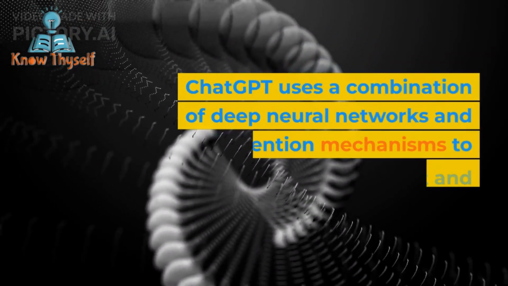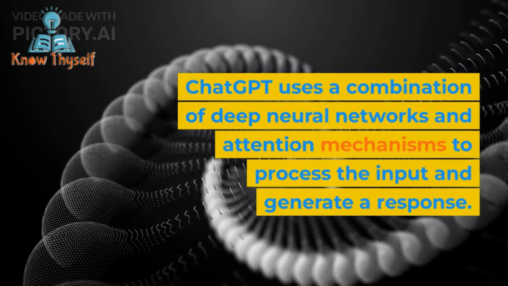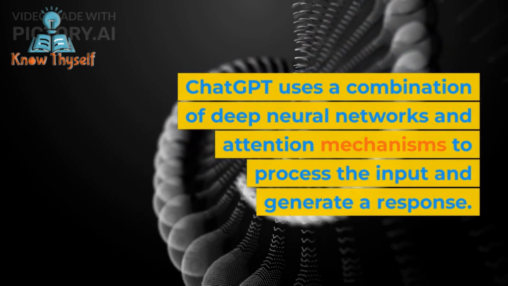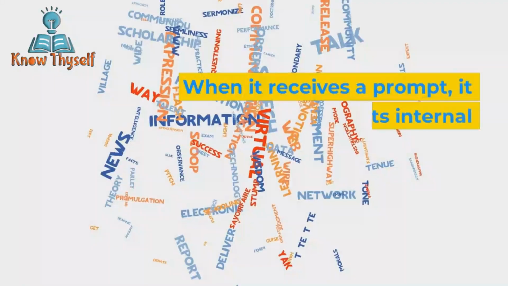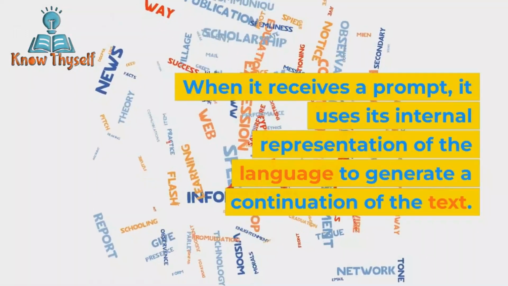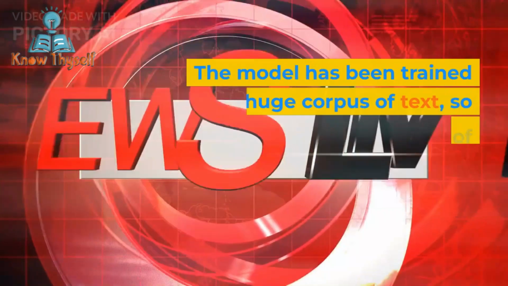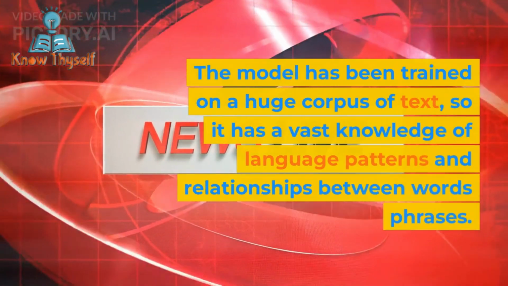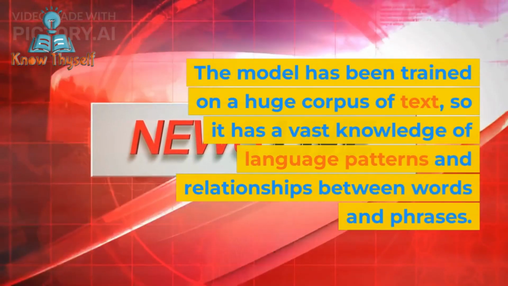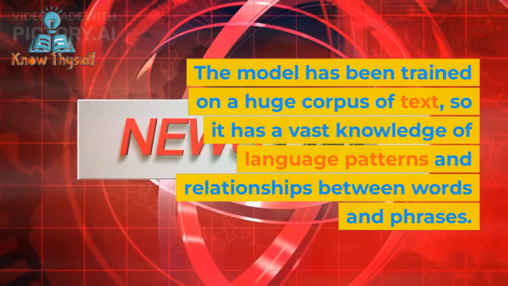How does ChatGPT work? ChatGPT uses a combination of deep neural networks and attention mechanisms to process the input and generate a response. When it receives a prompt, it uses its internal representation of the language to generate a continuation of the text. The model has been trained on a huge corpus of text, so it has a vast knowledge of language patterns and relationships between words and phrases.